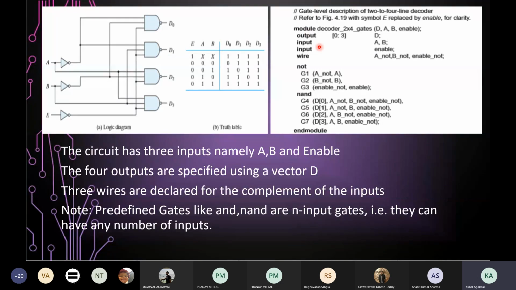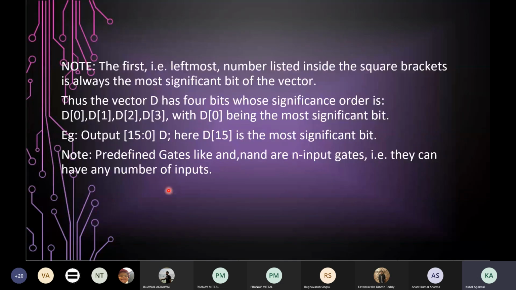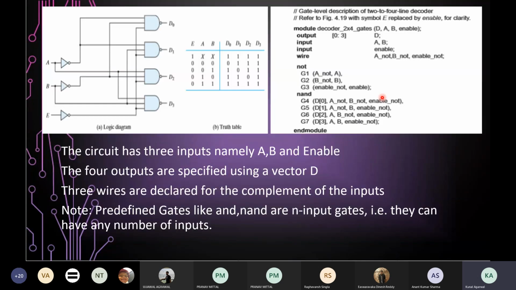Vectors are identifiers having multiple bit widths. A general identifier like A, B, and enable has a single bit width, so only two values are possible, either 0 or 1. But vectors have multiple bit widths. As you can see, the vector D here has 4 bits: 0, 1, 2, and 3.